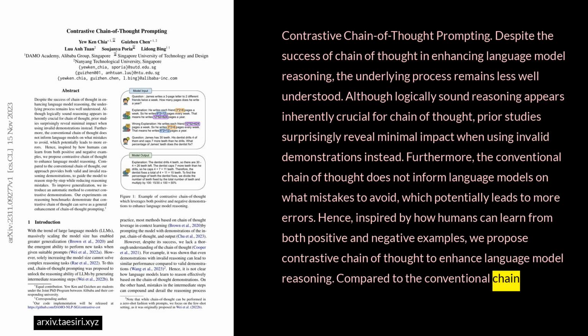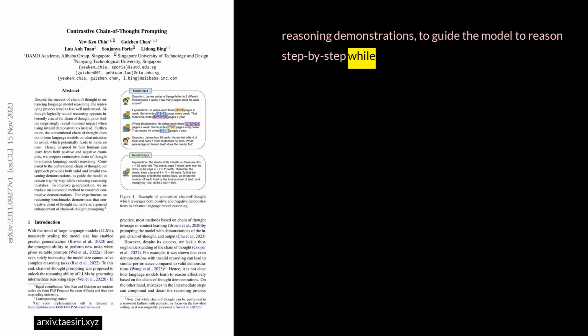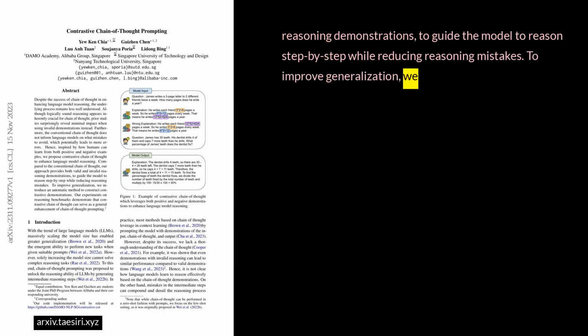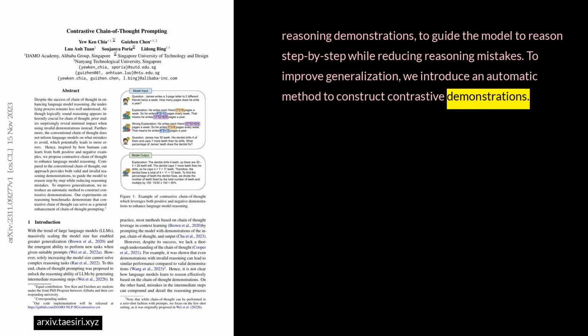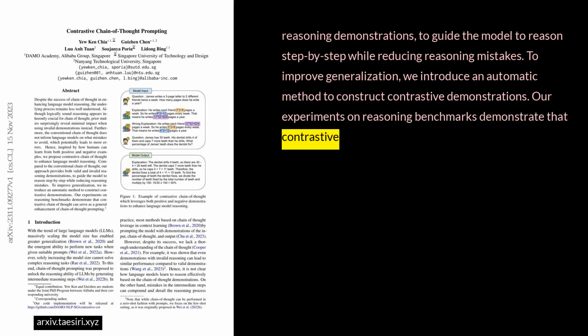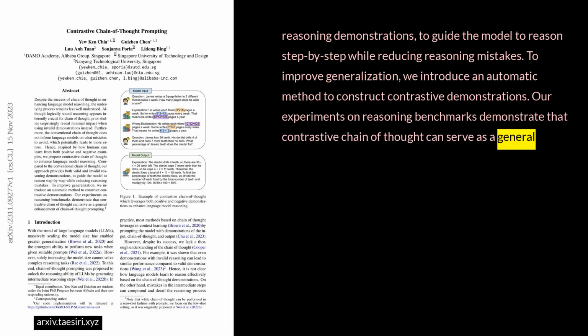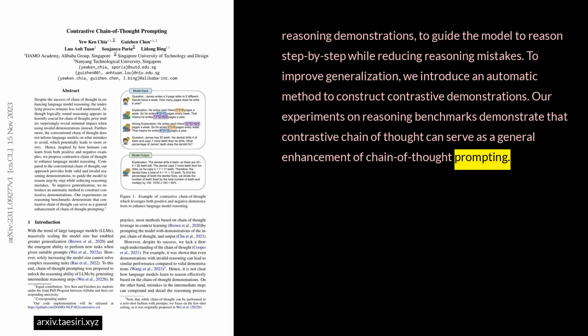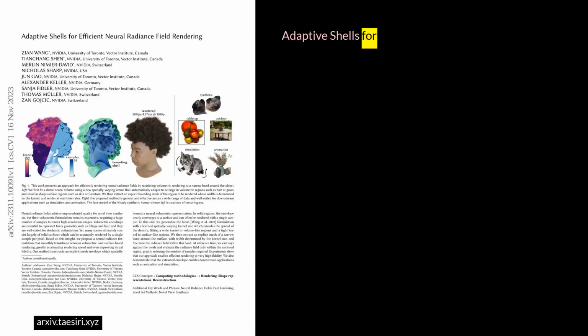Compared to the conventional chain of thought, our approach provides both valid and invalid reasoning demonstrations to guide the model to reason step by step while reducing reasoning mistakes. To improve generalization, we introduce an automatic method to construct contrastive demonstrations. Our experiments on reasoning benchmarks demonstrate that contrastive chain of thought can serve as a general enhancement of chain of thought prompting.